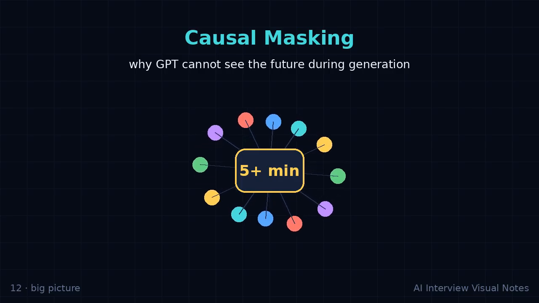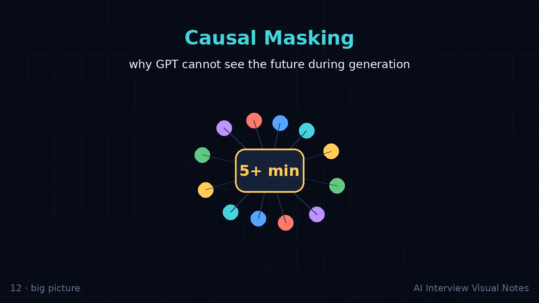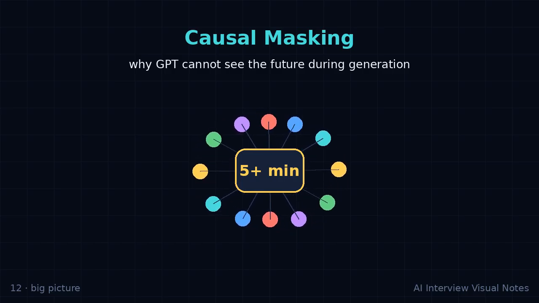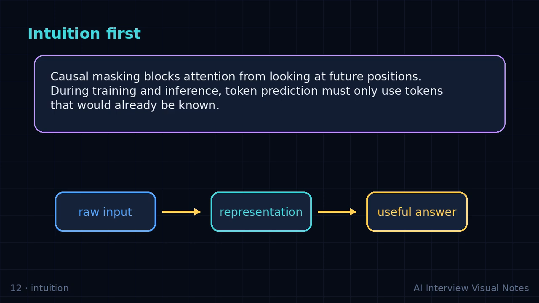Intuition. Causal masking blocks attention from looking at future positions. During training and inference, token prediction must only use tokens that would already be known. If you remember only one thing, remember the shape of the problem: raw information is transformed into a representation that makes the next decision easier.